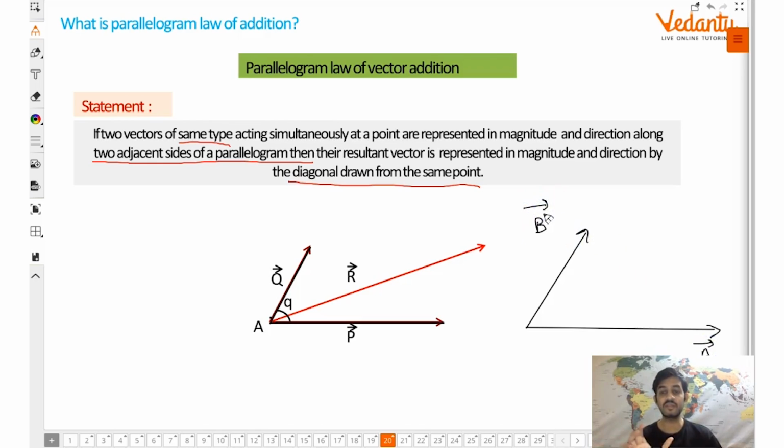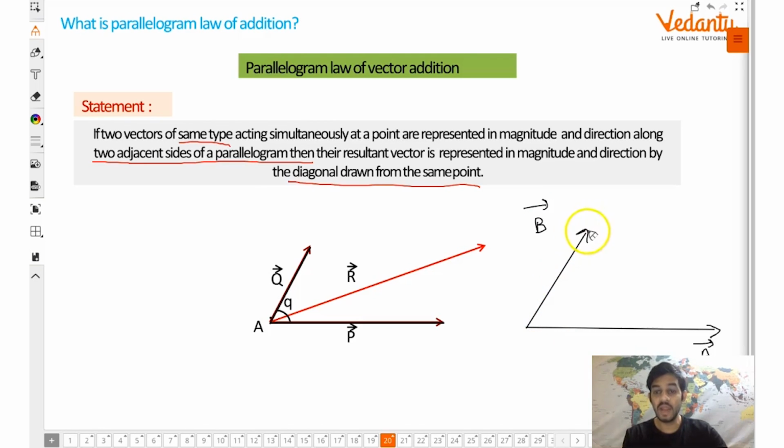Now guys, can you see the difference here from the triangle law? In the triangle law, we used to take them in order. एक के head पर अगले की tail. But in the parallelogram law, we join them tail to tail.